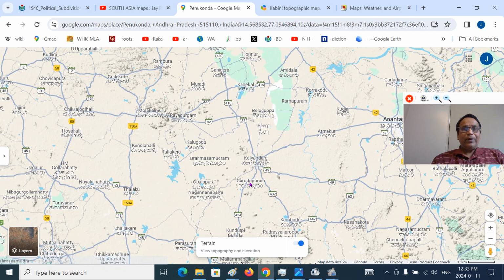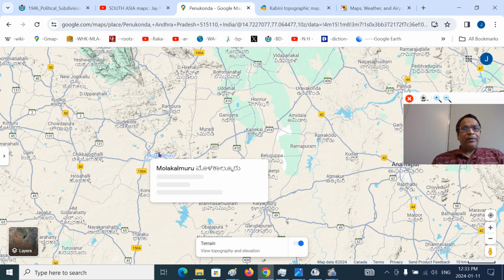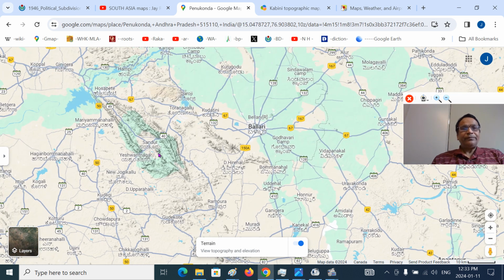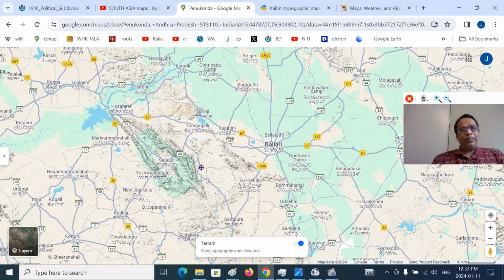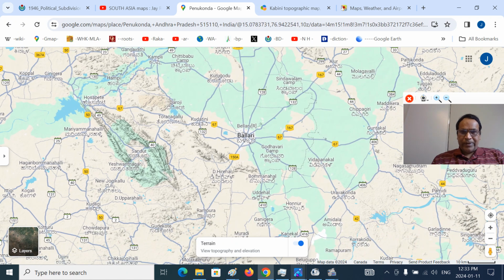Kalyandurga mountain ranges, Hagari river here. From Kalyan, the Hagari river, Vedavati river goes to the Kanekal town. You see on the western side Rayadurga mountains and Molakanur mountains, and the bigger Sandur mountain. Sandur princely state used to be there during the historical time till 1948, Radcliffe time. This is the Hospeta Reservoir, first capital of Vijayanagara emperors there.